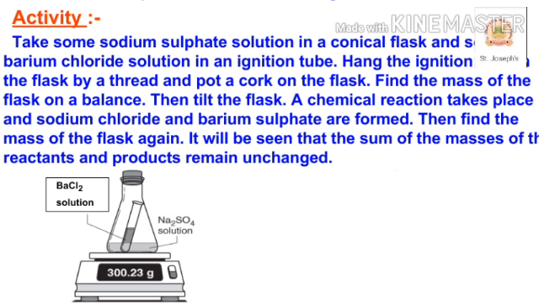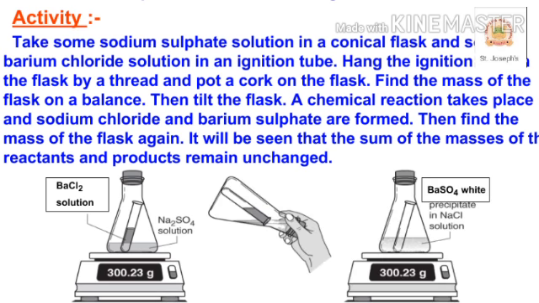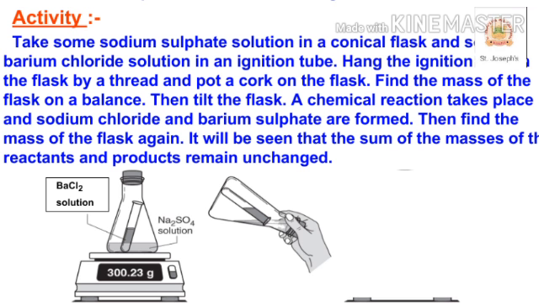So in this activity, it is shown that barium chloride reacts with sodium sulfate. Barium chloride and sodium sulfate you have to keep separate in a conical flask and ignition tube. Don't allow them to mix. After that, you keep it on a weighing machine and take the weight of it. After weighing it, you tilt and swirl the flask so that the solutions of X and Y get mixed. Again you have to keep it on a weighing machine.